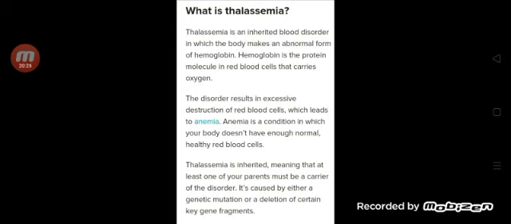Anemia is a condition in which your body does not have enough normal healthy red blood cells. Thalassemia is inherited, meaning that at least one of your parents must be a carrier of the disorder. It is caused by either a genetic mutation or a deletion of certain key gene fragments. This is about the thalassemia.